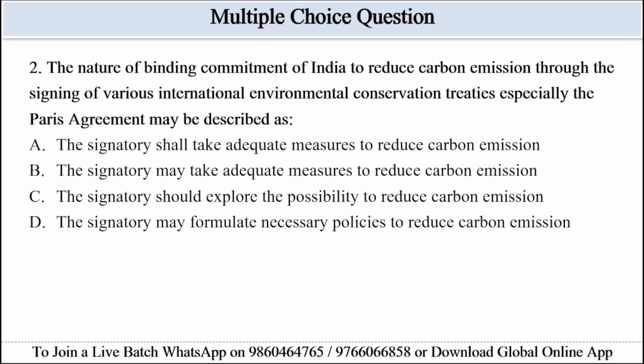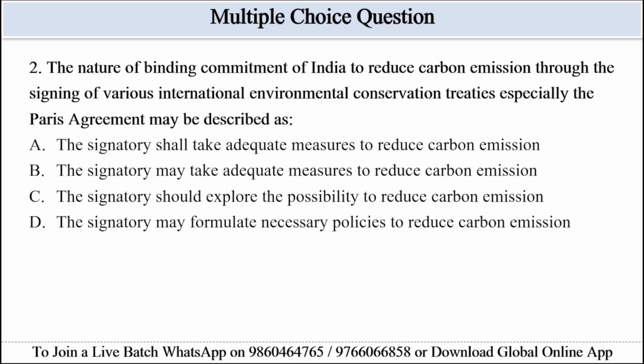The nature of binding commitment of India to reduce carbon emission through the signing of various international environment conservation treaties, especially the Paris Agreement, may be described as: options are given. The signatory shall take adequate measures to reduce carbon emission. The signatory may take adequate measures to reduce carbon emission. The signatory should explore the possibility to reduce carbon emission, and the signatory may formulate necessary policies to reduce carbon emission.